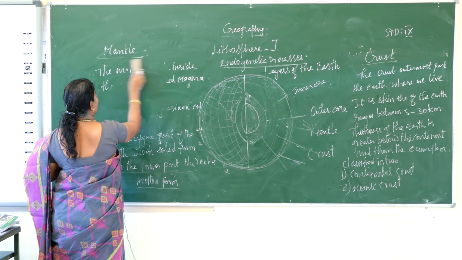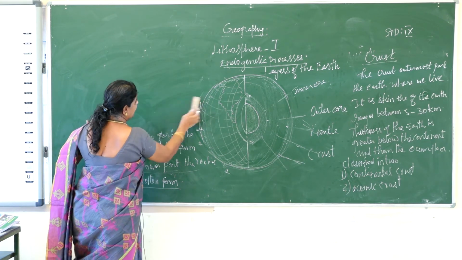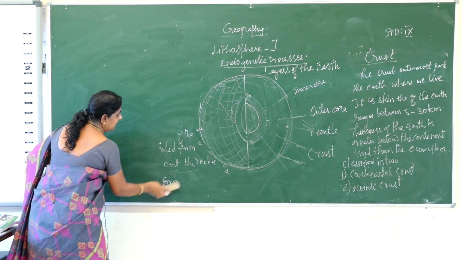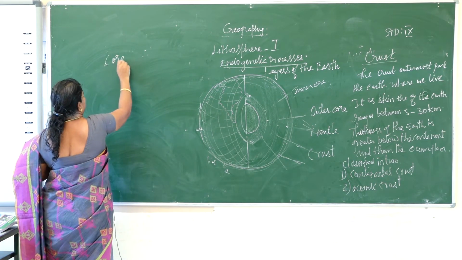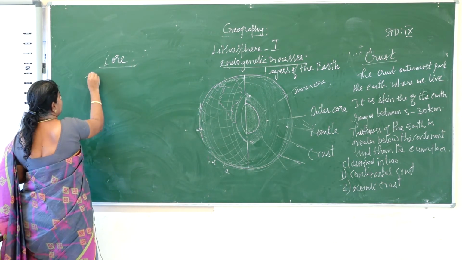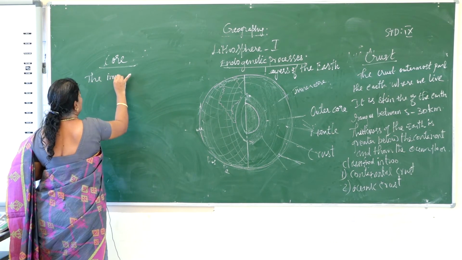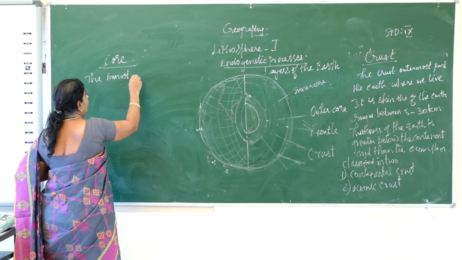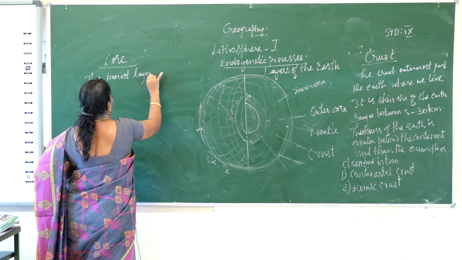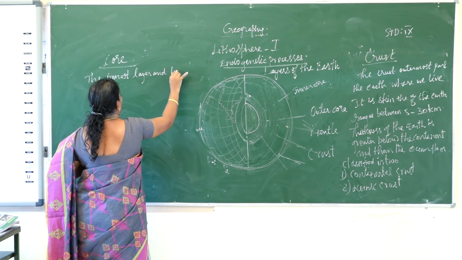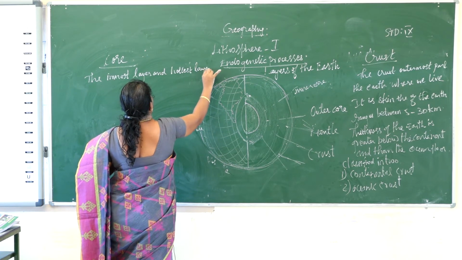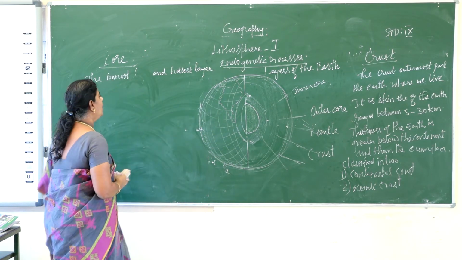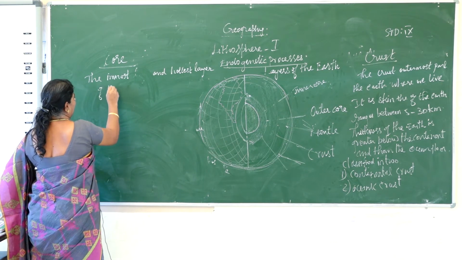Then we will see the next layer of the earth, that is the core. The core is the innermost and hottest layer of the earth.